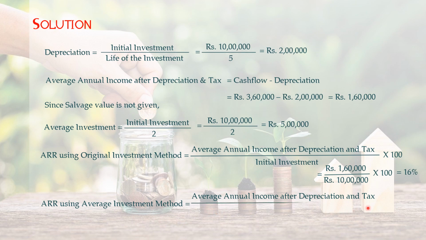Average annual income after depreciation and tax divided by average investment, into 100, is equal to rupees 1,60,000 divided by the average investment we have found, rupees 5 lakh, into 100, which is equal to 32%. Hence, the ARR according to the original investment method is 16% and the ARR according to the average investment method is 32%.